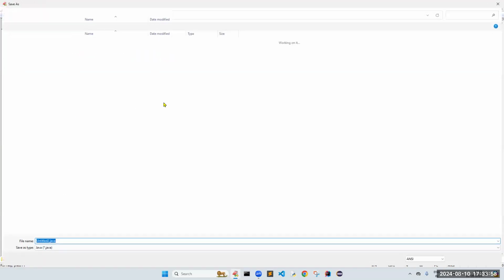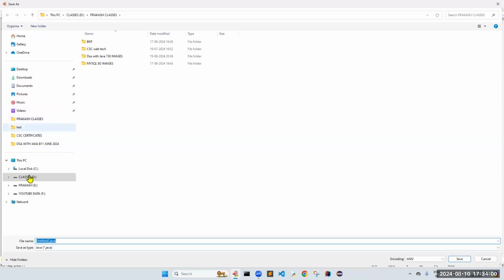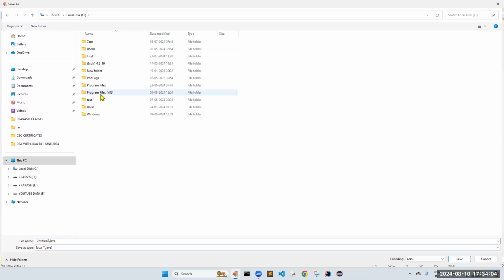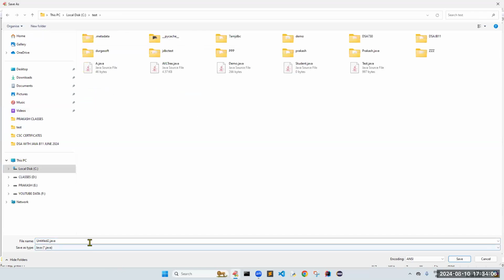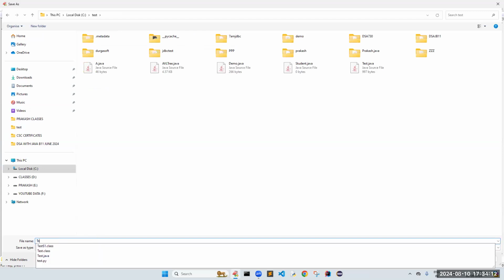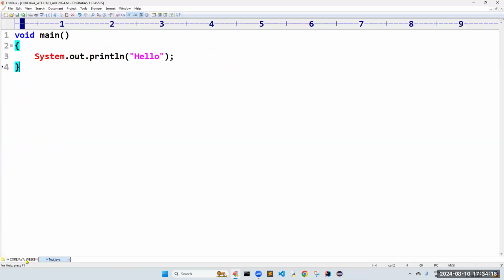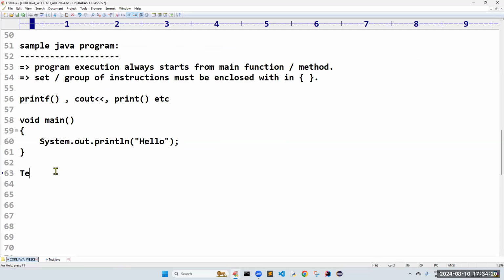Let me save this file. We have to give some name, right? I am going to use my system, C drive. In that a test folder is there. Inside this, I am going to save the file. The file name that I am giving is test.java. Any name you can give, but make sure that the extension must be .java. Test.java.